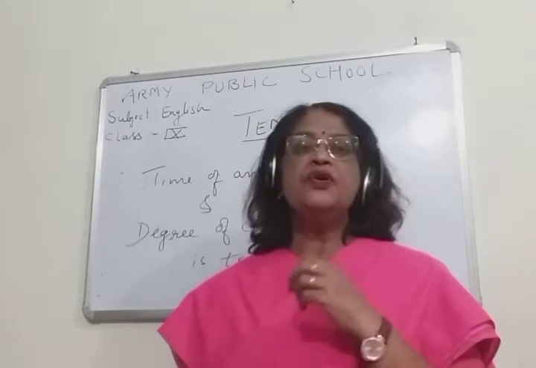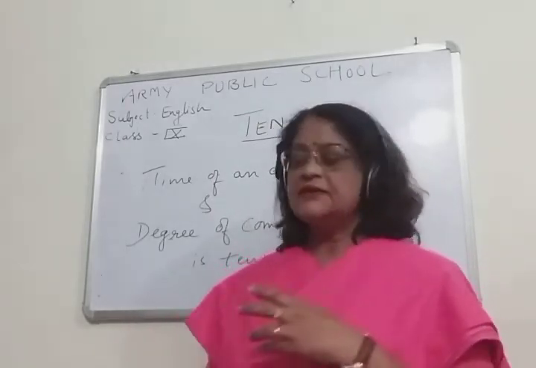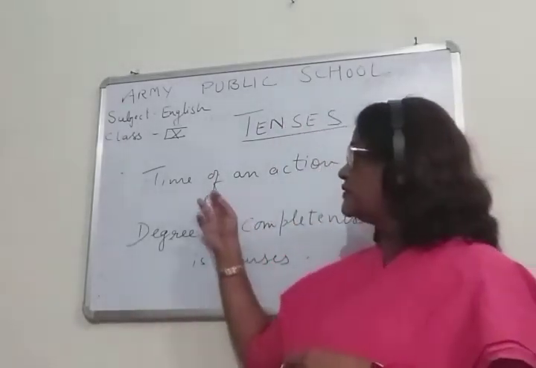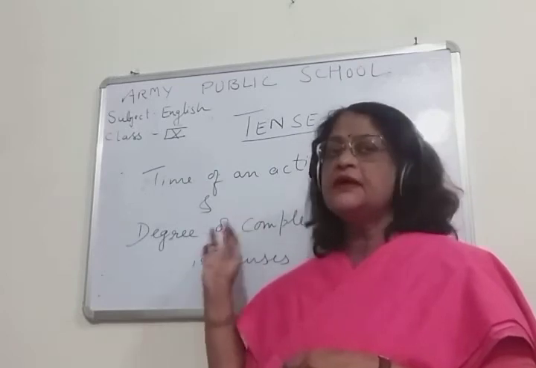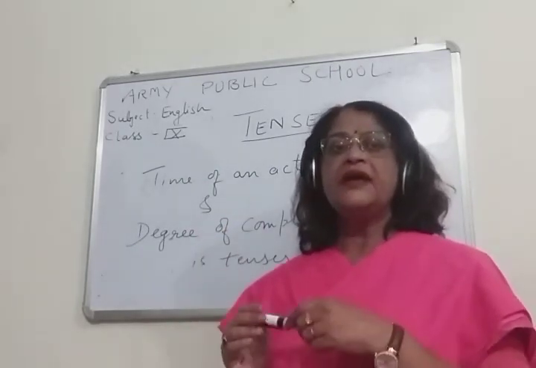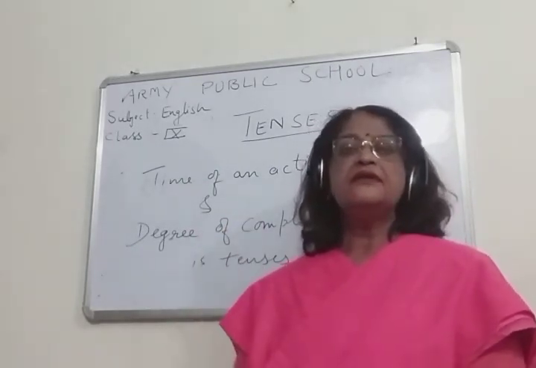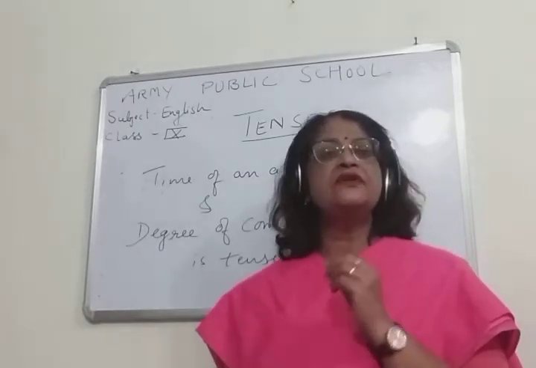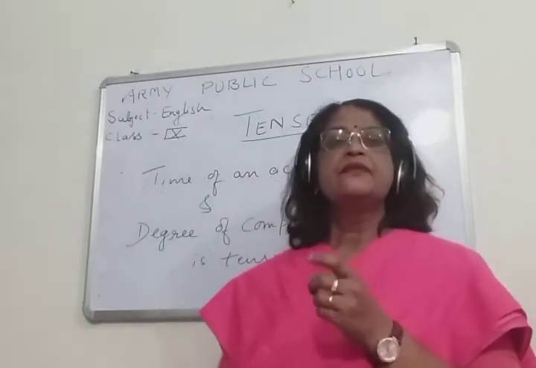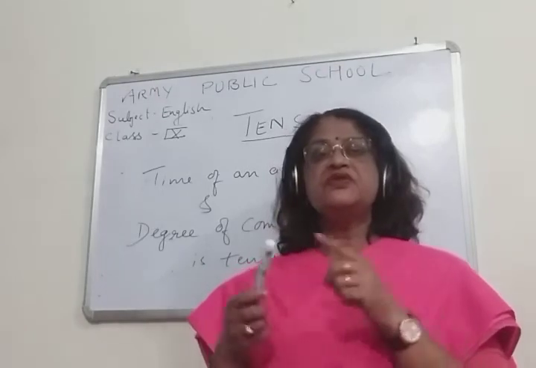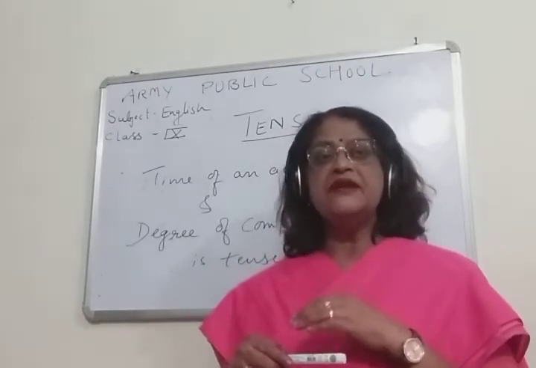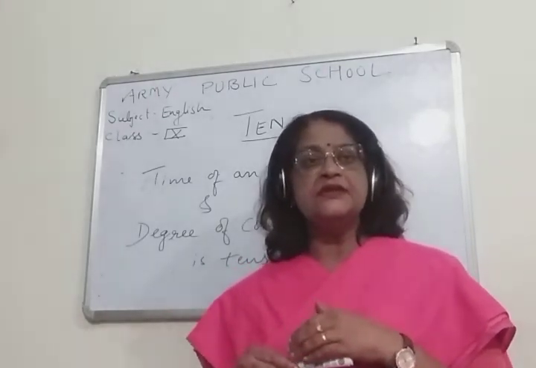Also, children, what is a tense? It is the time of an action. Time means the work done in the present time. The work which we are doing now, that is the present time.